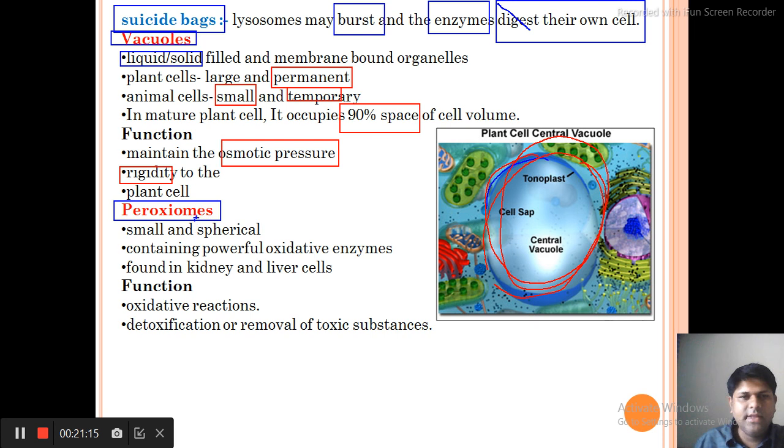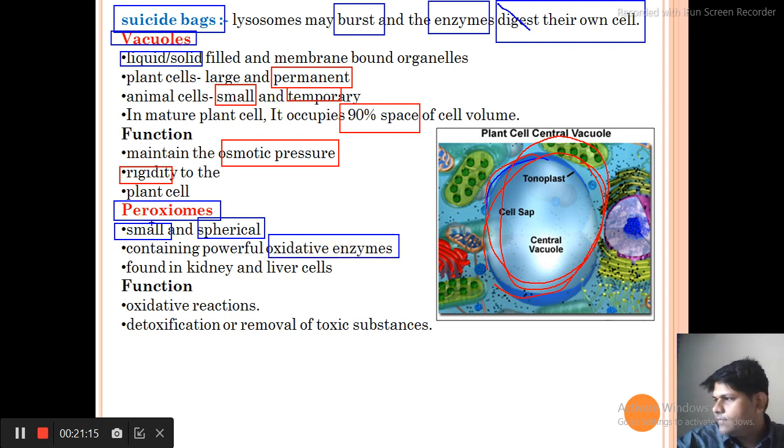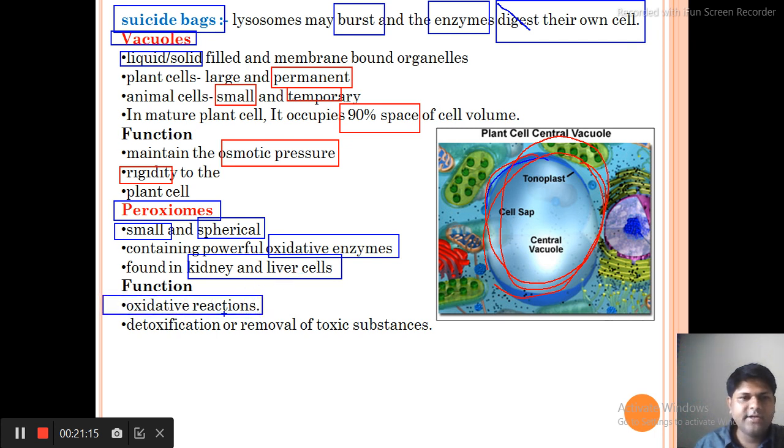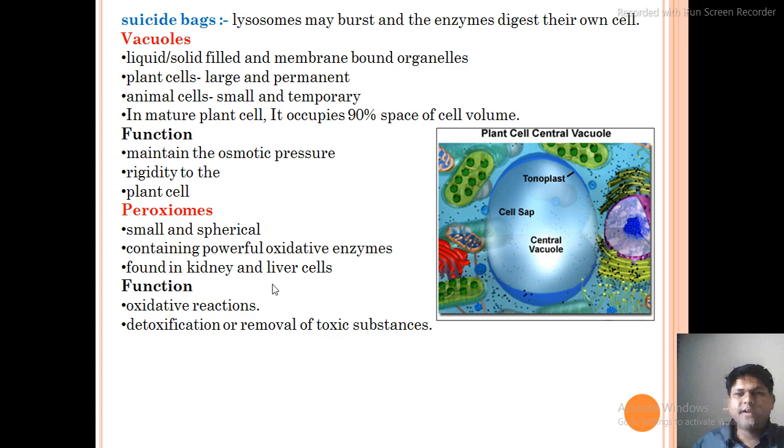The next cell organelle is peroxisomes. They are like ribosomes and lysosomes: small and spherical, and they have powerful oxidative enzymes. They are mainly found in kidney and liver cells. As they contain oxidative enzymes, they carry out oxidative reactions, and they are mainly found in the liver. They do detoxification, or removal of toxic substances. So peroxisomes are mainly a feature of the liver.